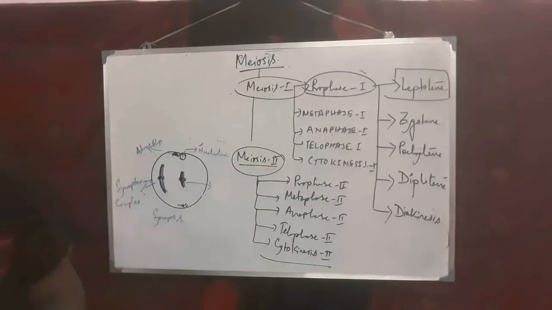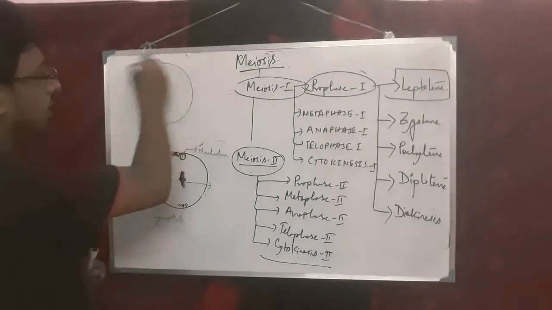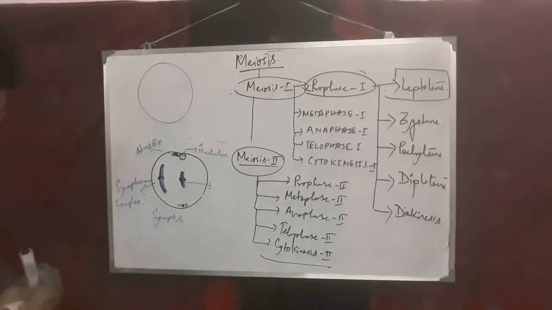Now look at the structure here. After this stage there will be the chromosomes, those are homologous. Ultimately they have joined together.